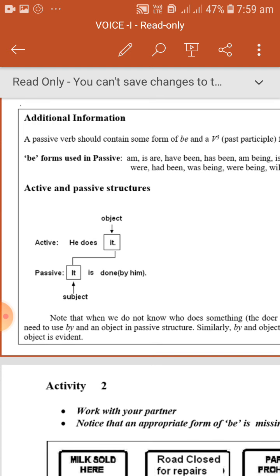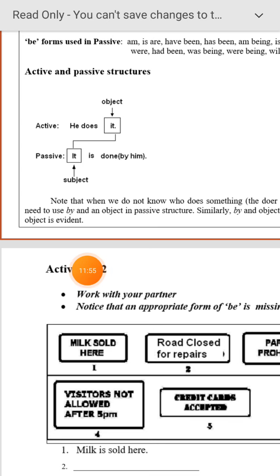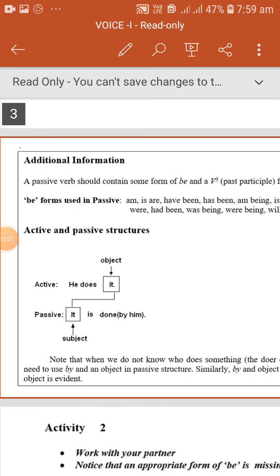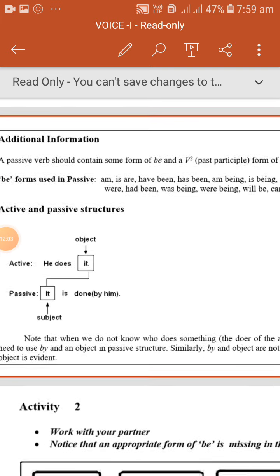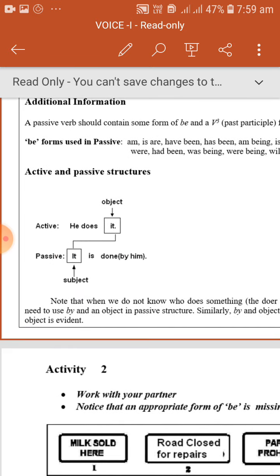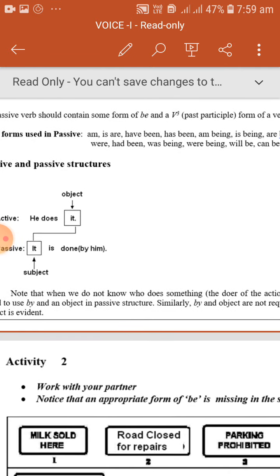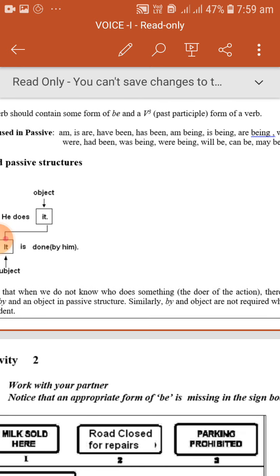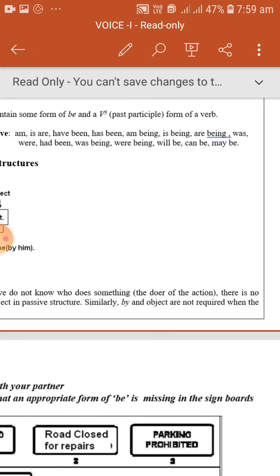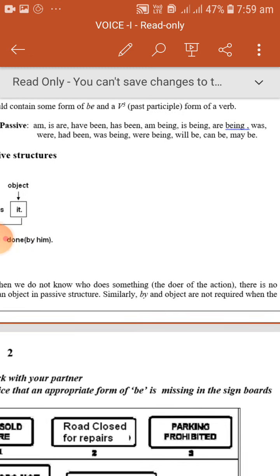Fine. So let us see the additional information. A passive verb should contain some form of be and the V3 past participle form of a verb. Fine. Be forms used in passive voice: am, is, are, have been, has been, am being, is being, are being, was, were, had been, was being, were being, will be, can be, may be.